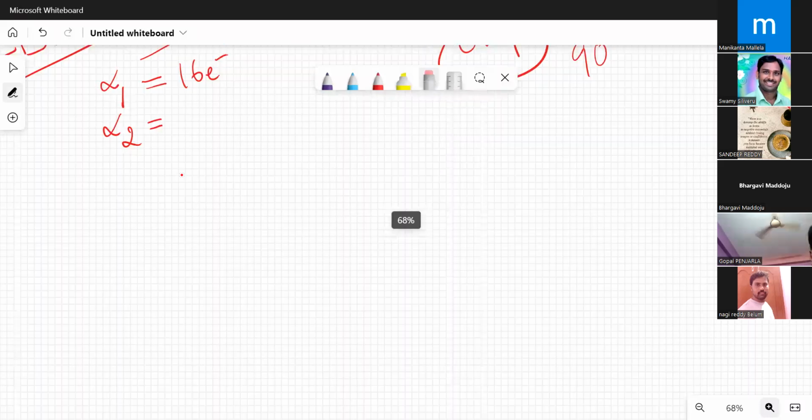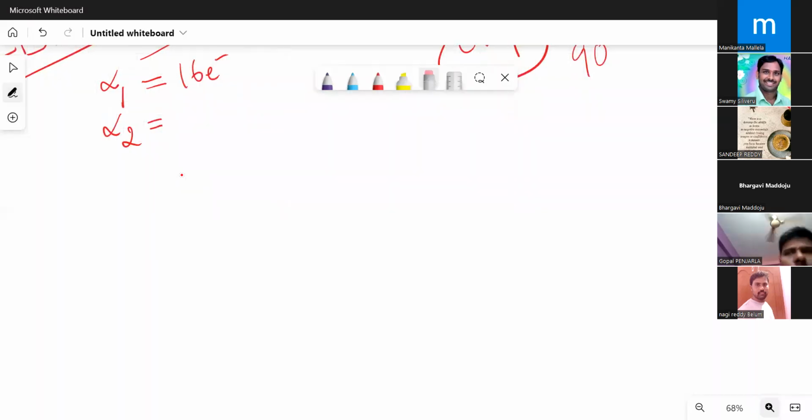As far as carbon dioxide is concerned, that alpha 1 is the total number of valence electrons. How many valence electrons are there?